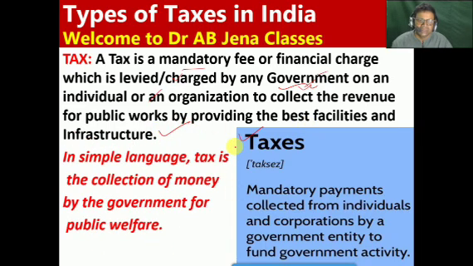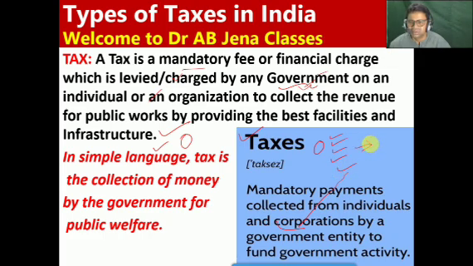In simple language, it is the mandatory payments collected from individuals and corporations. Friends, a corporation is a company created by a government entity to fund government activity. In simple language, tax is the collection of money by the government for public welfare. Friends, tax is the main source of income to the government, whether it is income tax, GST, indirect tax or corporate tax.